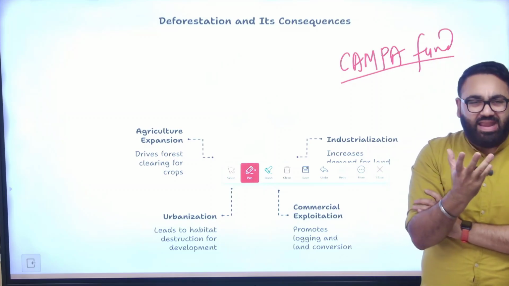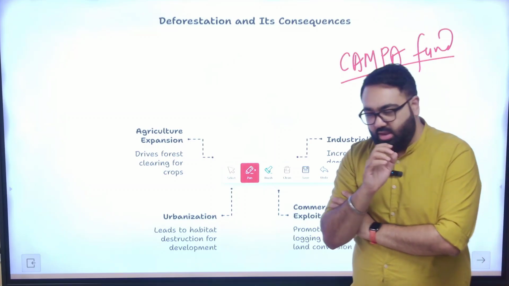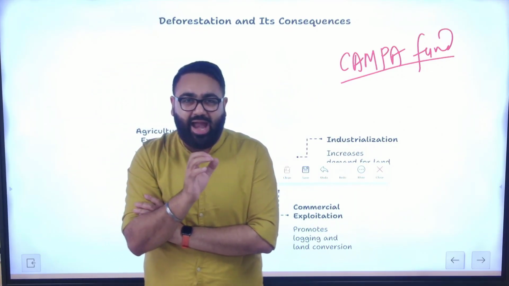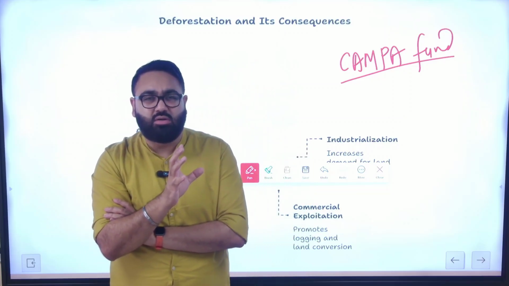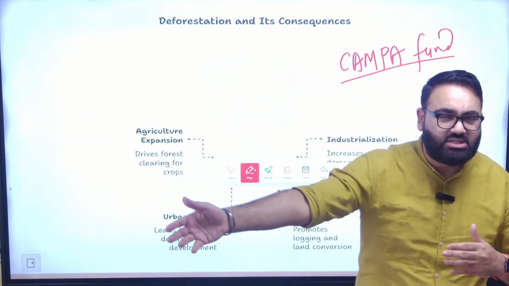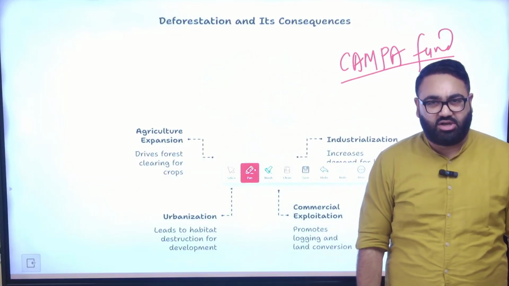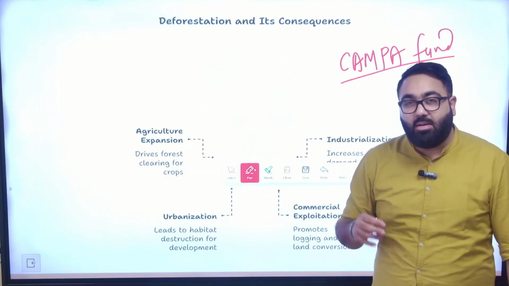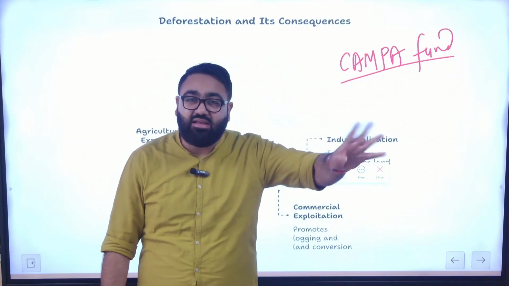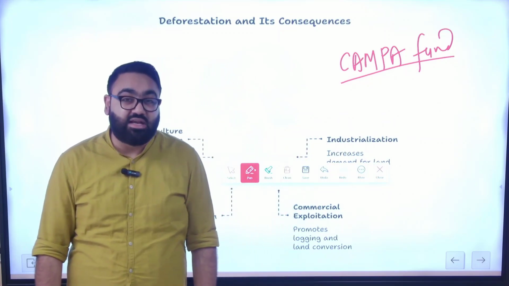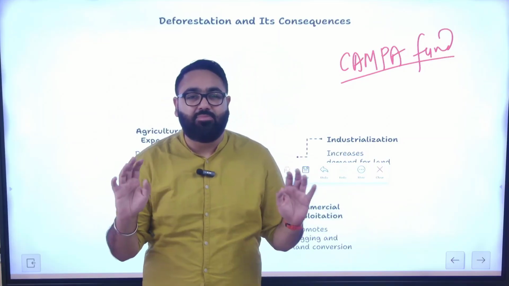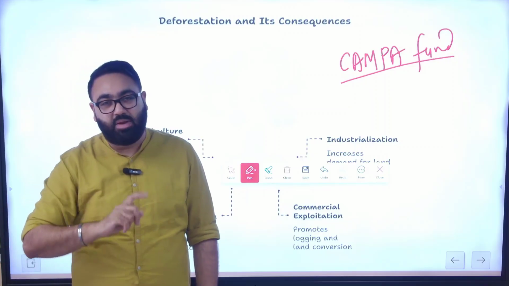It's a kind of fine or punishment where they have to give money. Now, the Campa fund is to be utilized by the center and the state governments, and this fund specifically has to be used for environmental activities, for helping the environment. It can be done in many ways, to increase forest cover, to run better government schemes, etc. The problem is, however, there are multiple reports that indicate that a lot of the fund in Campa is just lying vacant, lying unused. A significant amount of money has been deposited in the Campa fund, but the government has not been making good use of it. That is also a big problem.